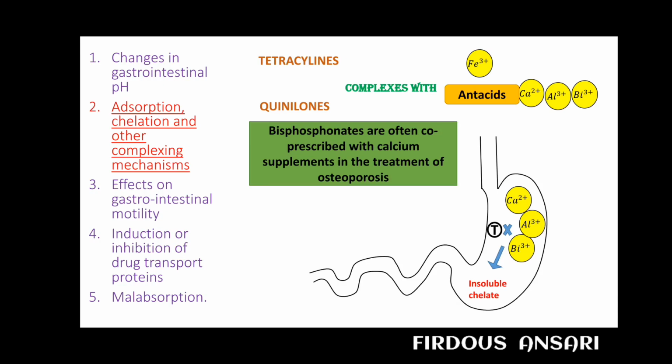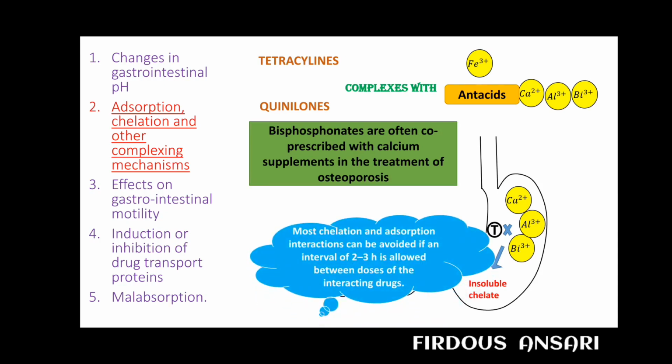The absorption of some drugs may be reduced if they are given with adsorbents such as charcoal or kaolin, or anionic exchange resins such as cholestyramine or colestipol. So lastly, we can say most chelation and absorption interactions can be avoided if an interval of 2 to 3 hours is allowed between doses of the interacting drugs.